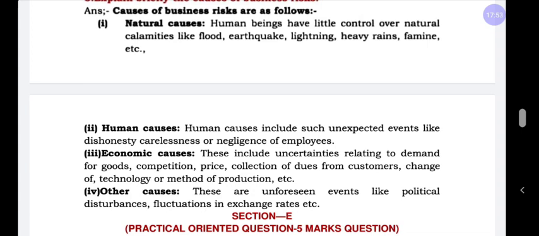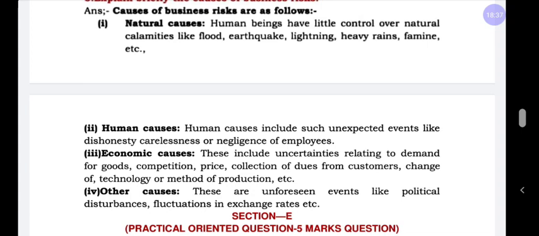Next one, human causes. Human causes include unexpected events like dishonesty, carelessness, negligence of employees. That means human causes we can easily identify in an organization. Here human means our organization's employee or worker. While they are working in a production department, they may show negligence while operating the machine. At a particular time, it may lead to some accident.